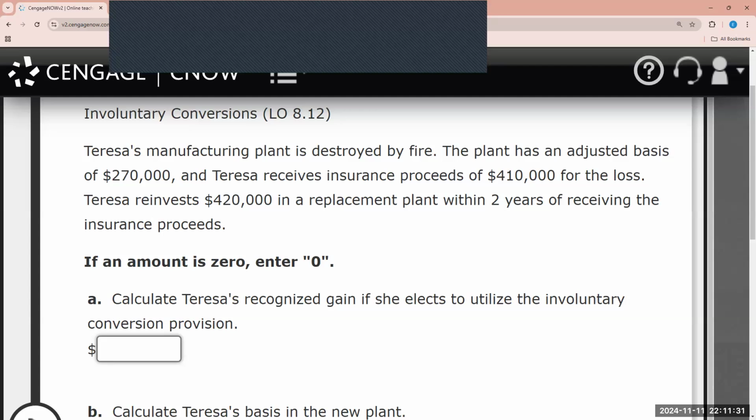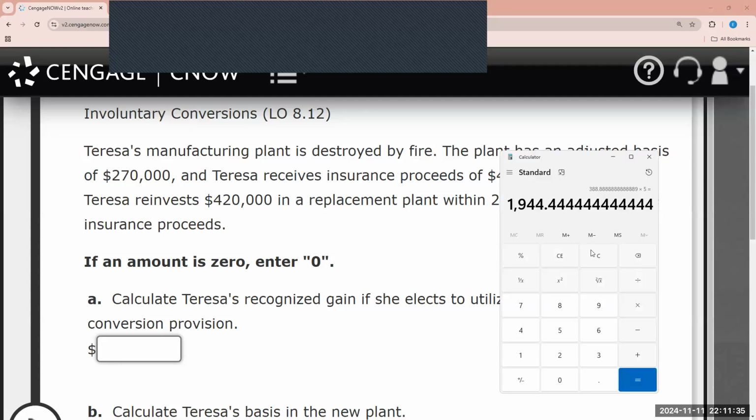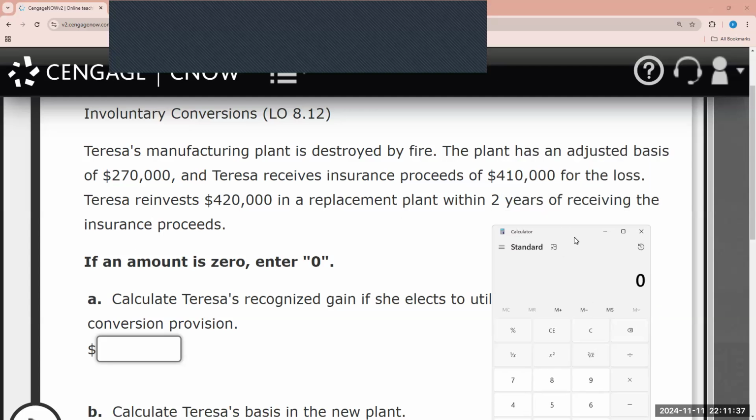So in this example, we need to figure out, what is Teresa's realized gain? We calculate it as follows. The insurance gave her $410,000, and the basis of the plant was $270,000. So we have a realized gain of $140,000.